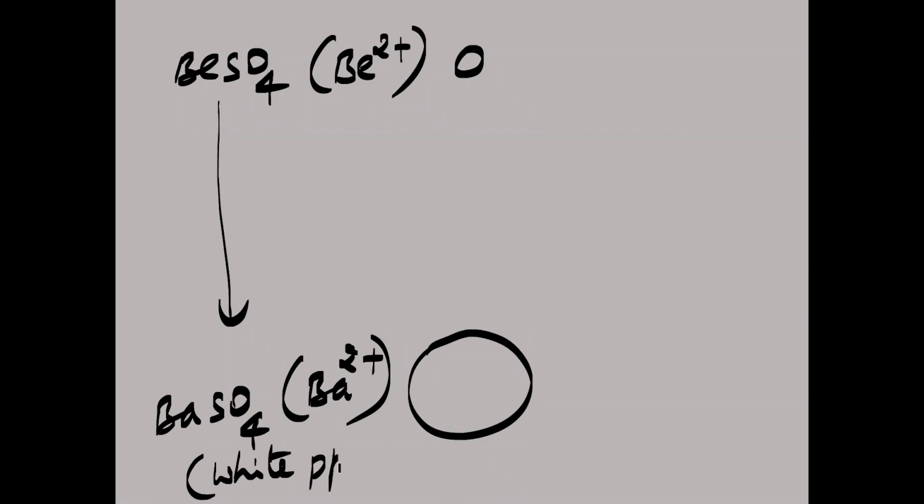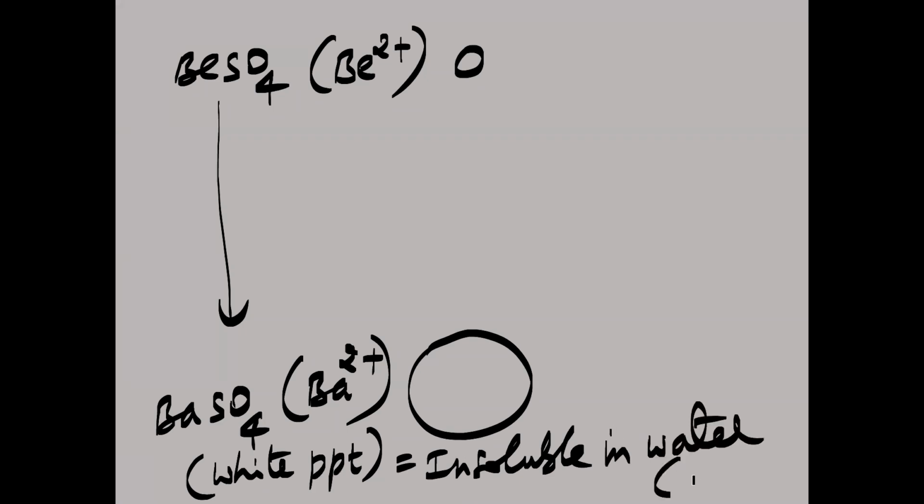White PPT. Why is it a white precipitate? Because it is insoluble. When barium sulfate is added to water, it does not dissolve. It forms a white precipitate, meaning insoluble. White precipitate means it is insoluble in water. So barium sulfate is insoluble in water. In the insoluble condition, what is there now here? Hydration enthalpy is lesser than lattice enthalpy. So lattice enthalpy only is greater here.